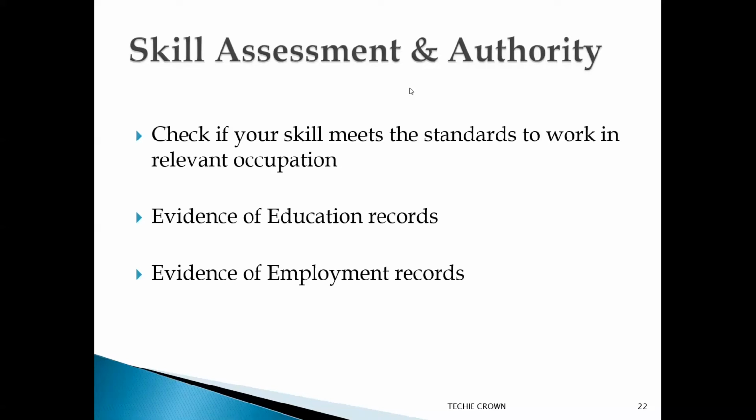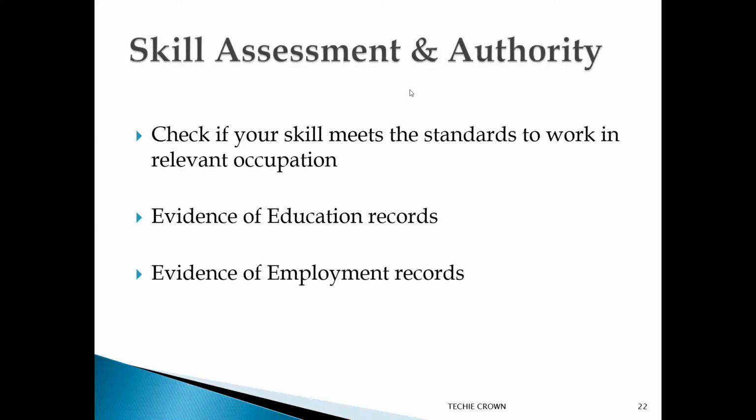To get the skills assessed, you must select a job code and apply to the assessing authority, and they will check if your skill meets the standards to work in the relevant occupation or not. If it meets the standard, then you will get a positive outcome. If it does not meet the standard for the skill you applied for, then you will get a negative outcome. So what do you need to do in order to get the assessment done? You just have to apply with the evidence of education records and employment to the assessing authority.